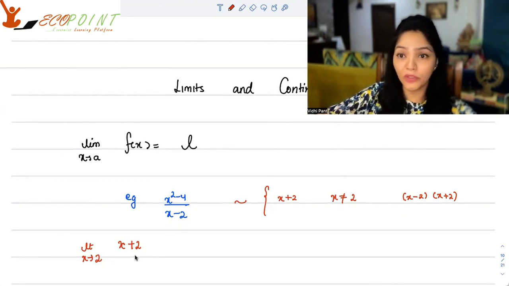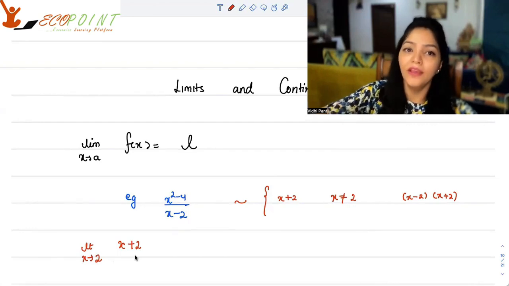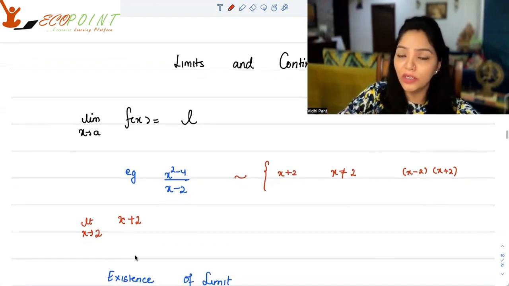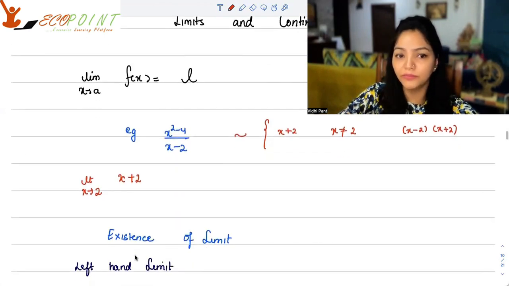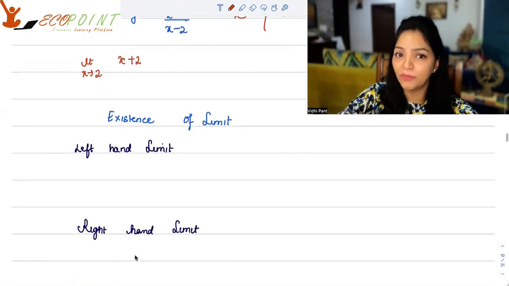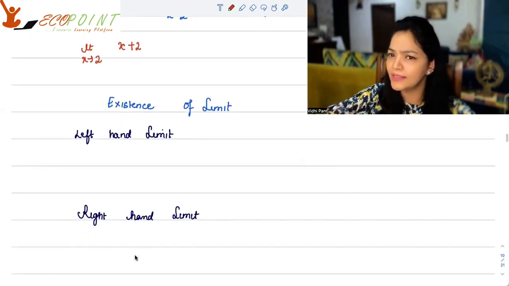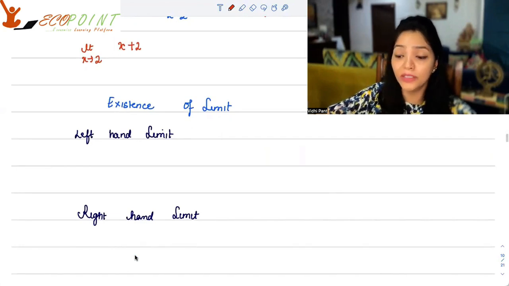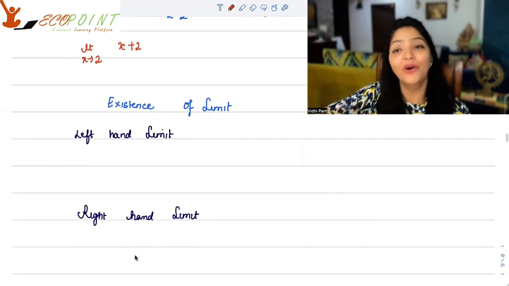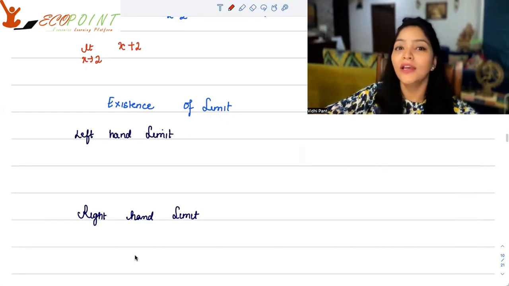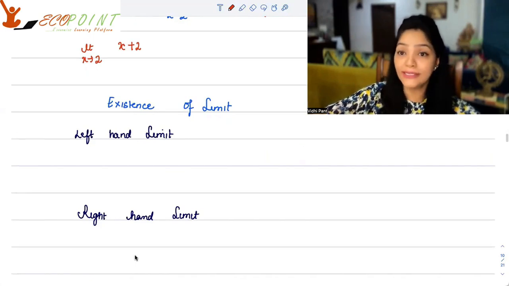The value of the function is not 4. The limit for this function is 4. Limit talks about the journey of that function around a certain point, not the destination. But the existence of limit depends on something called the left-hand limit and right-hand limit. As you must have heard me saying, whether it is coming from the left of 2 or the right of 2, the value of the function looks like 4. It is approaching 4. We will not say it's equal to 4.